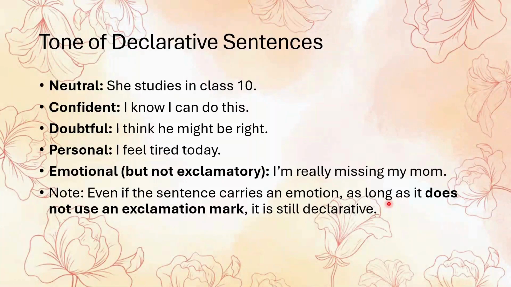Even emotional tones are possible. For example, I am really missing my mom expresses a feeling of sadness. Yet, it still remains a declarative sentence because it simply states a thought without an exclamation mark. Okay, that's the key point. Even when a declarative sentence carries emotion, as long as it ends with a period, not an exclamation mark, it remains a statement, not an exclamatory sentence.